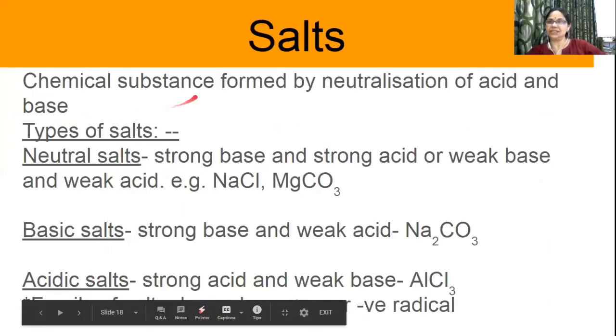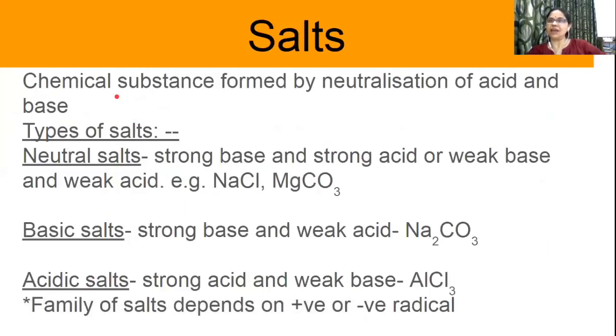Next are the salts. Salts are chemical substances which are formed by the neutralization of acids and bases. You add acid and base and you get salt and water from it. Now, types of salts: there are neutral salts. Neutral salts are made up of a strong base and a strong acid. For example, NaCl. NaCl is made up of NaOH plus HCl. NaOH, strong base. HCl, strong acid.